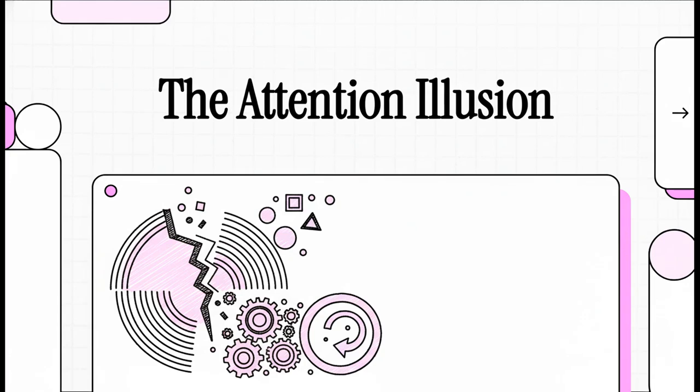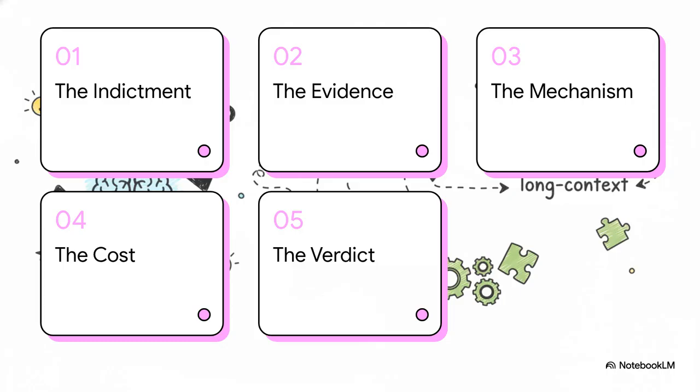The narrative of infinite context is failing. In this analysis, we will dissect a fundamental vulnerability in today's leading AI architectures and examine the new paradigm proposed to solve it. This analysis will proceed as a 5-part investigation.